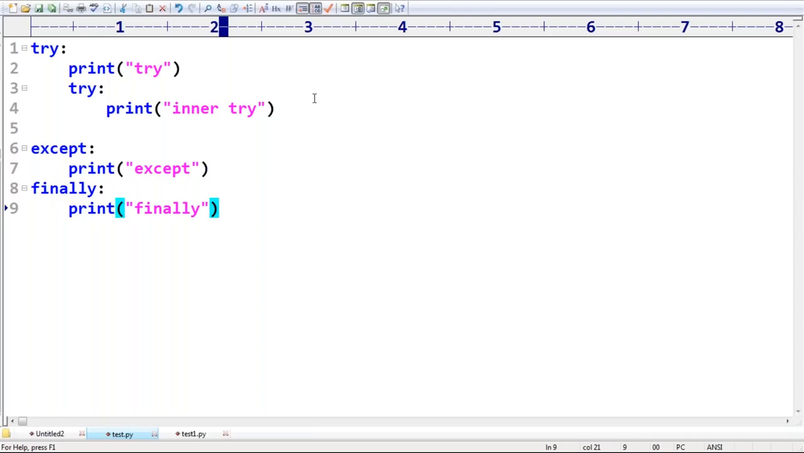Valid or invalid? Please respond. This is about my syntax, right? Is it a valid syntax or invalid syntax? Please respond.